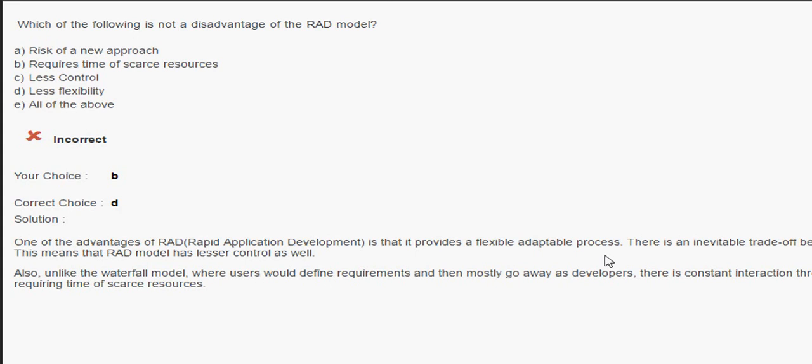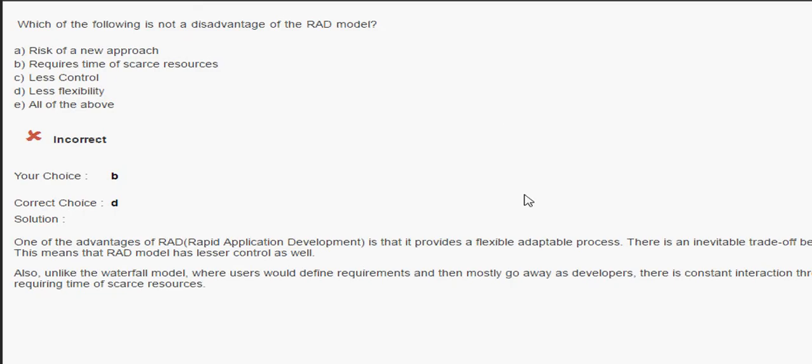Requires time for scarce resources. No. Less control. Is it less flexible? Less flexibility means what? In rapid application development, this model is used when we have very little time, and within this we have to cover everything, so the software must be developed early. The advantage is a flexible, adaptable process, though less flexibility is there. Okay, so that is the advantage.